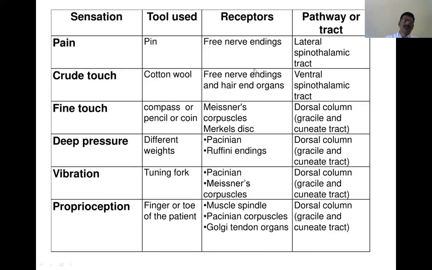Constant touch again is also carried by the Pacinian corpuscle or Ruffinian organs. This is carried by dorsal column tracts, ipsilateral fibers. And here you can use a blunt object like your pen, etc. You try to apply certain pressure over different areas and ask the subject whether they're able to feel the pressure or not. So here you use the blunt object, or sometimes you can use the von Frey aesthesiometer, etc.